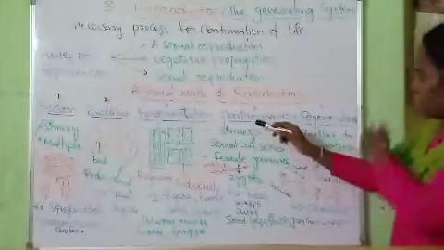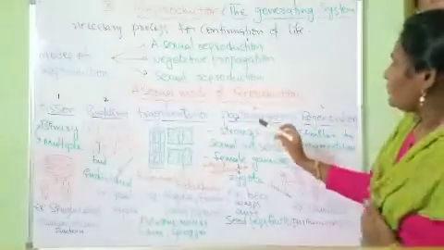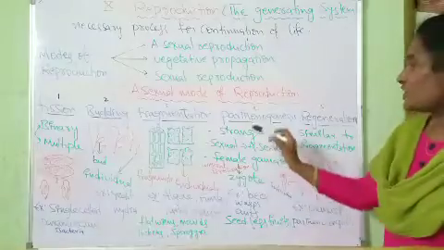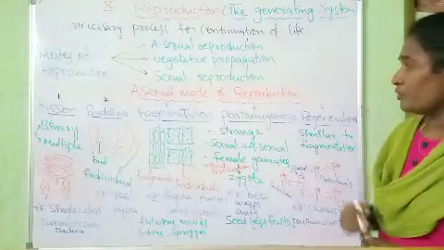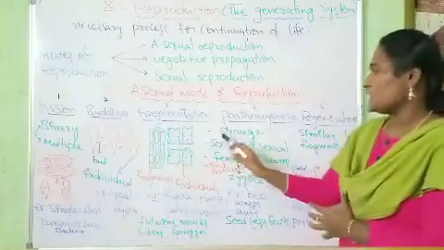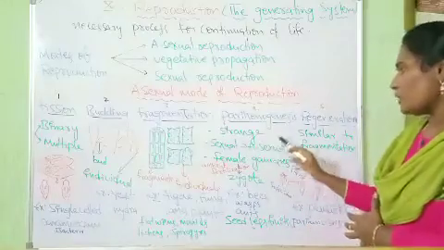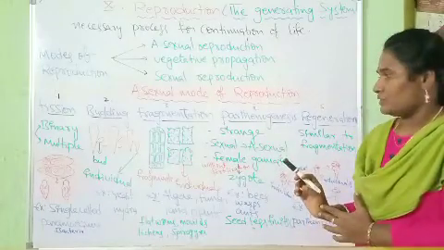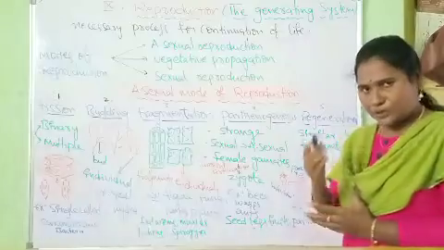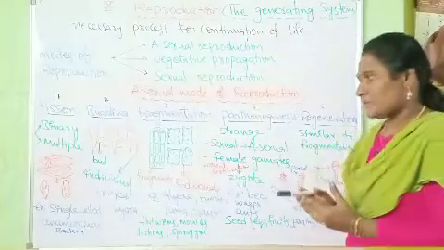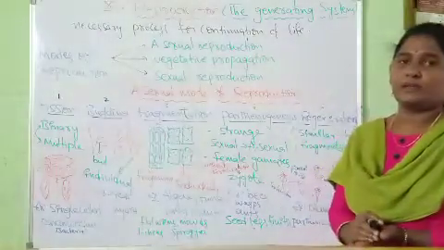Fourth one is parthenogenesis. Parthenogenesis is a strange type of reproduction where there is a shift from the sexual to asexual mode of reproduction. Organisms which reproduce sexually sometimes reproduce asexually.